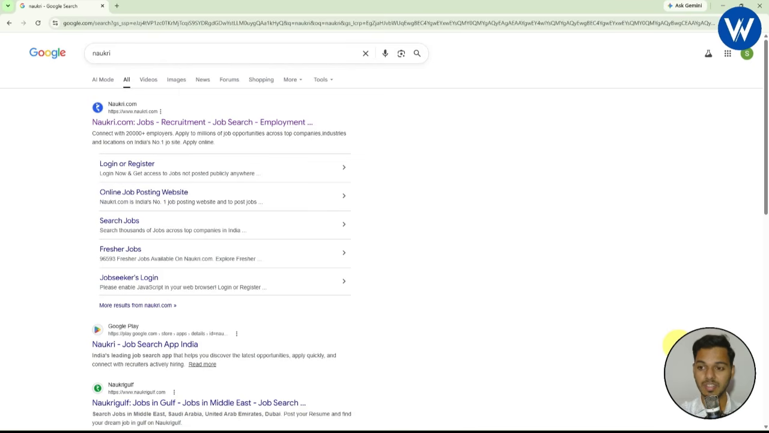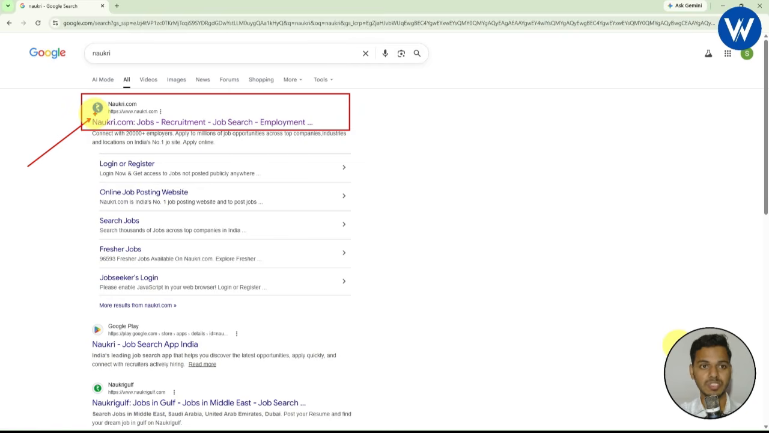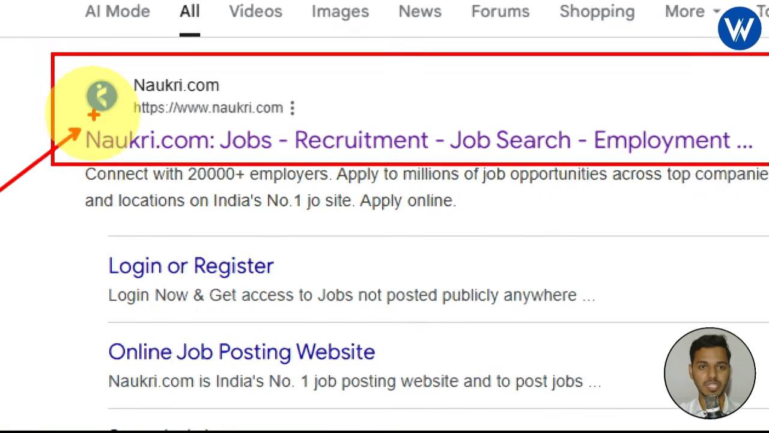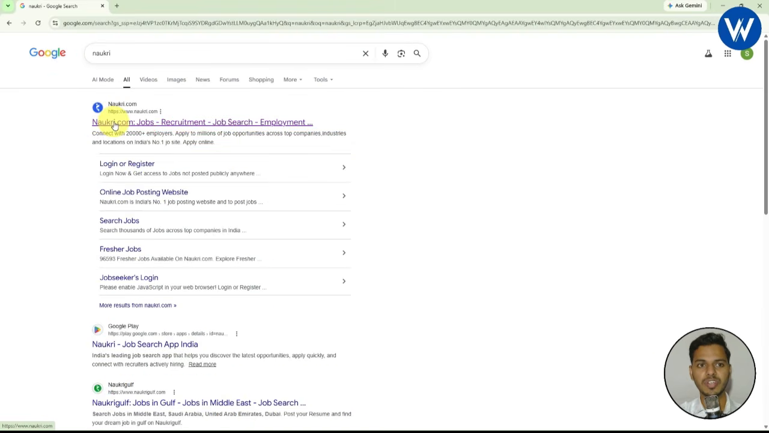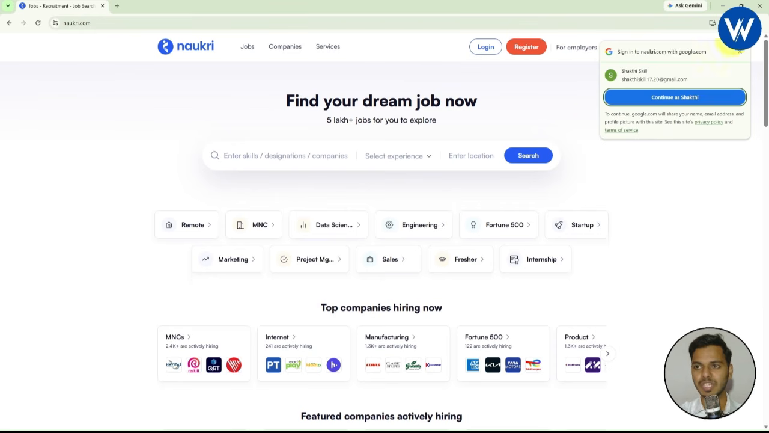Finally you can see, let me show you with the help of highlighter. If you want, I will provide the link also, no need to take any tension. So first you can see the official website link of Naukri, right? This is the official website link of Naukri. Now what you need to do is simply click on this link. Now finally you can see the website will open.